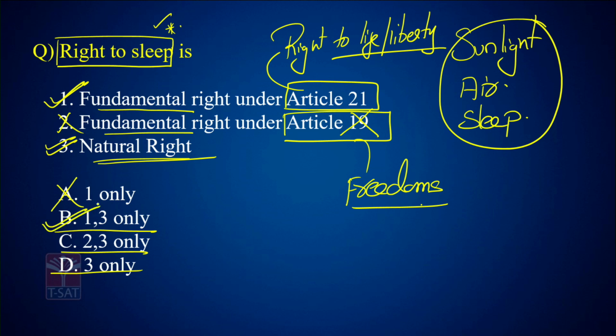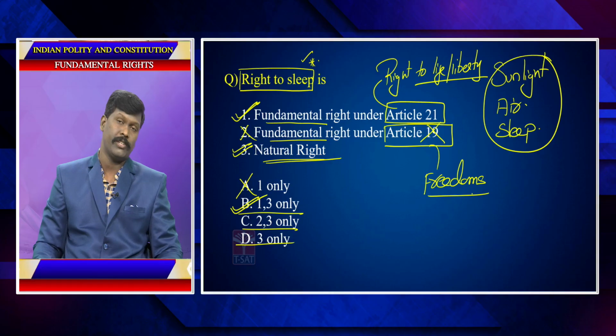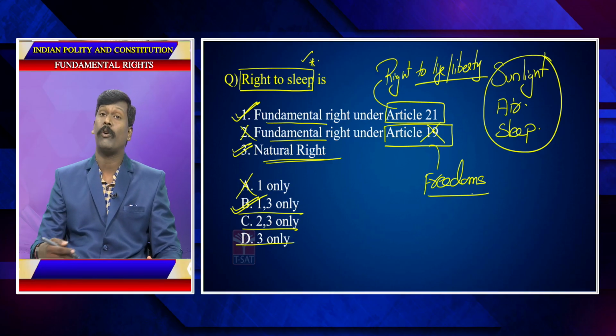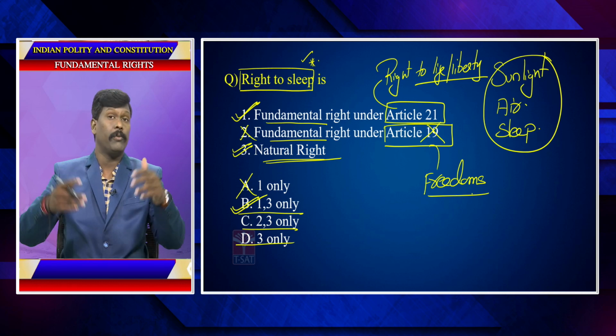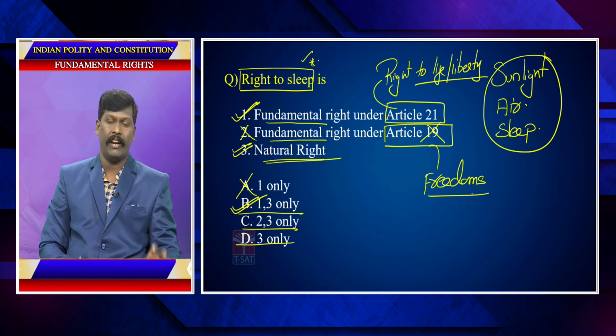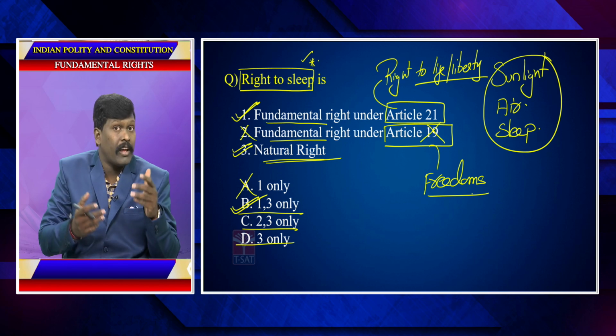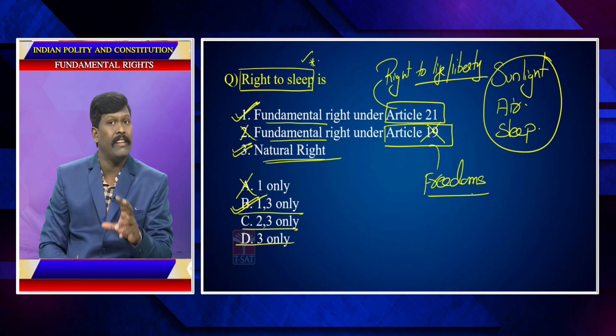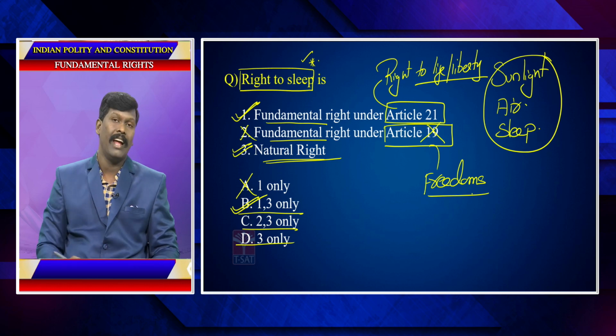Article 19 doesn't deal with the right to sleep. Article 19 talks about certain freedoms guaranteed, for example, freedom of speech and expression, freedom to form associations, freedom to assemble peacefully, freedom to go anywhere in the country, freedom to reside and settle anywhere in the country, freedom to practise any occupation. All these are rights guaranteed under Article 19.